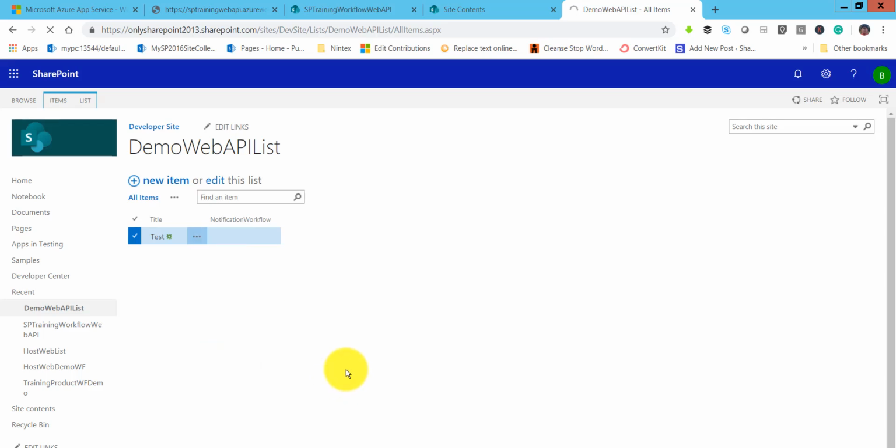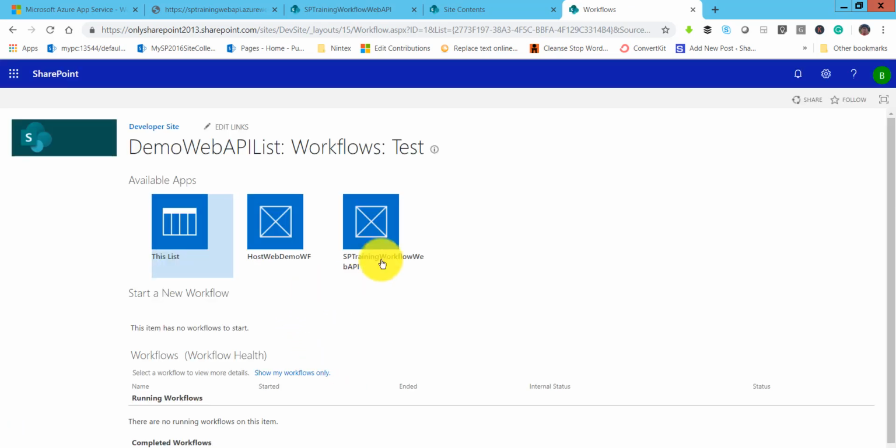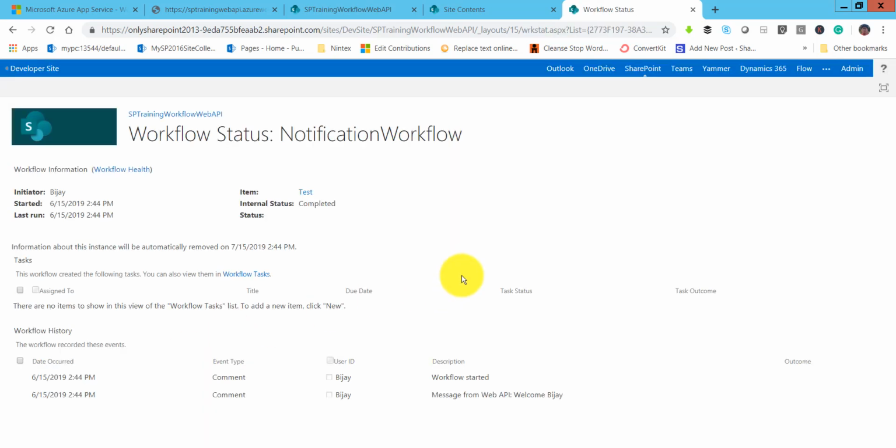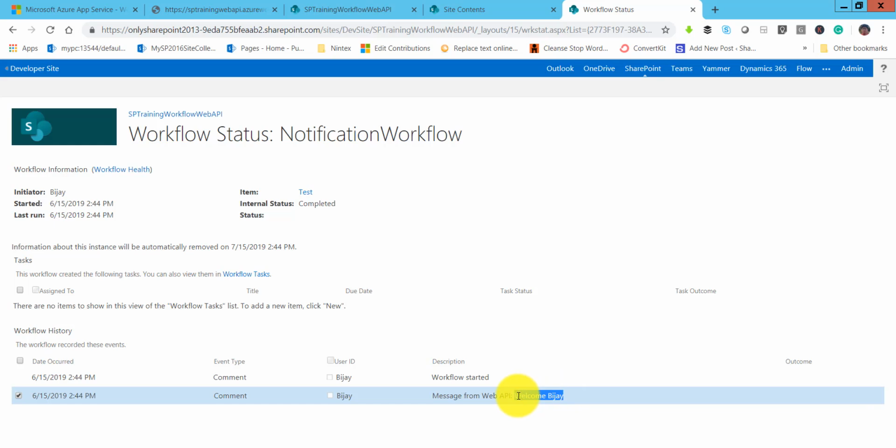So on this workflows, now click on this because we don't have it on this list, rather it is available on this app. So click on that app and now if you'll see here the workflow, you can see here the workflow is triggered already, it is completed. Click on that notification workflow. Now we should be able to see the message. You can see here first one is workflow started, next one is message from web API, welcome Vijay. So if you'll see here, now the message is coming from the web API.